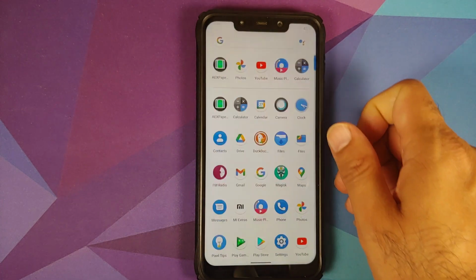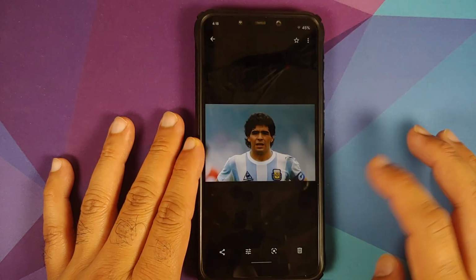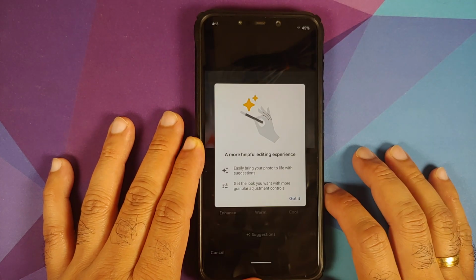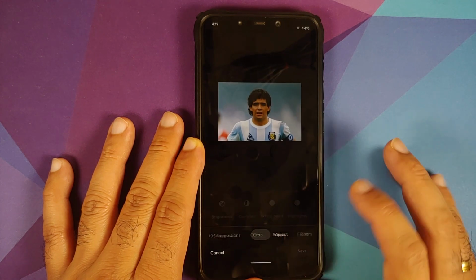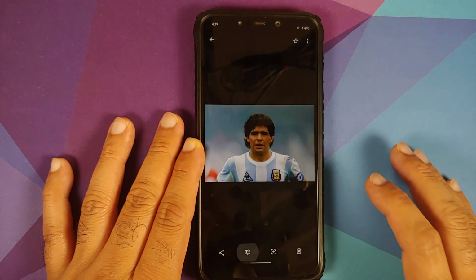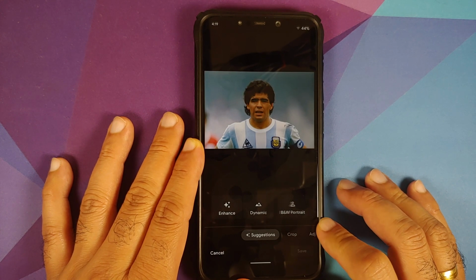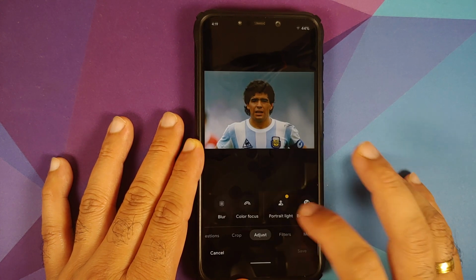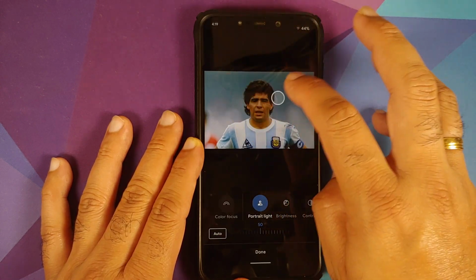Next thing we can check for is the Google Photos application. So let me open the Photos application and try to edit this picture to see if we have the portrait light feature or not. So let us go into adjust, and right now we do not have that feature. Let us try to edit the picture one more time, wait for this bar to finish loading. Once that is done, go into adjust, bam, portrait light in the build works without any issues.